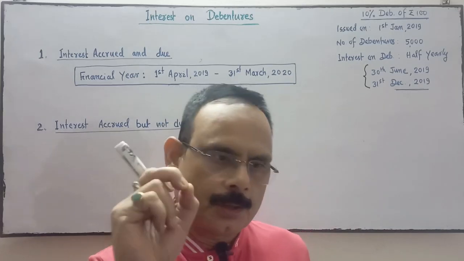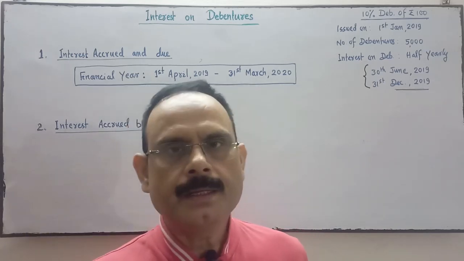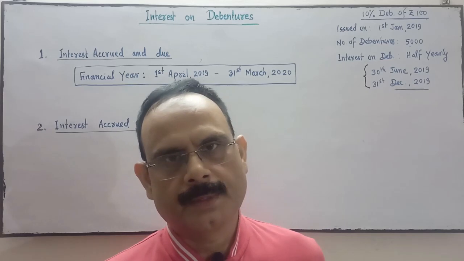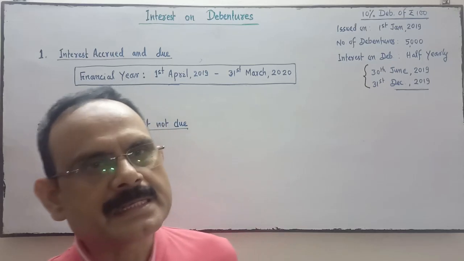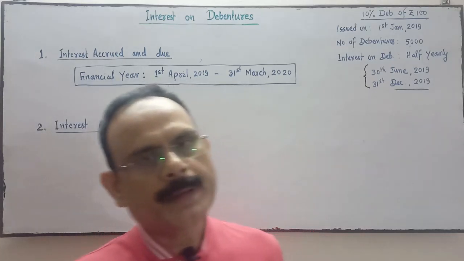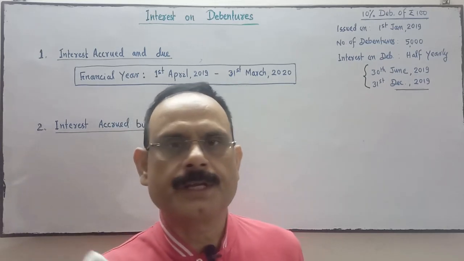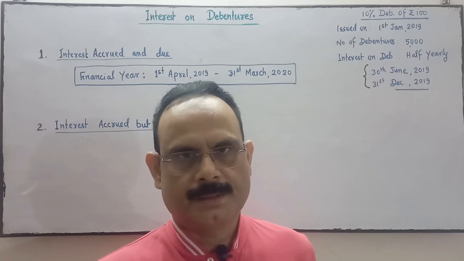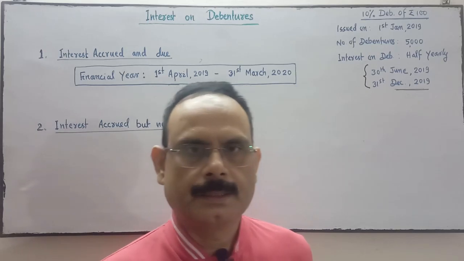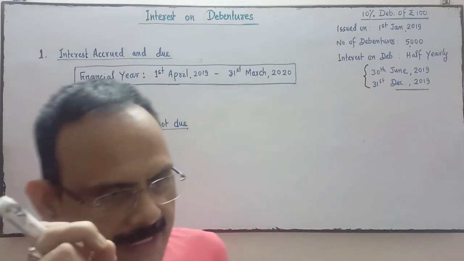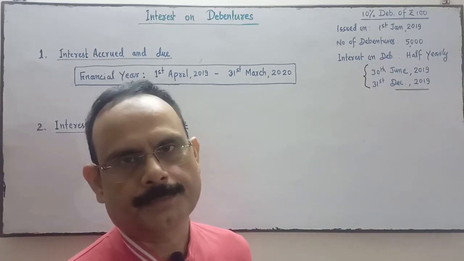Okay? Normally interest on debenture is paid half yearly, means in 2 installments, at an interval of 6 months. It may be paid annually, but normally it is paid twice in the financial year. Is it clear? So debenture interest is the charge against profit of the company.